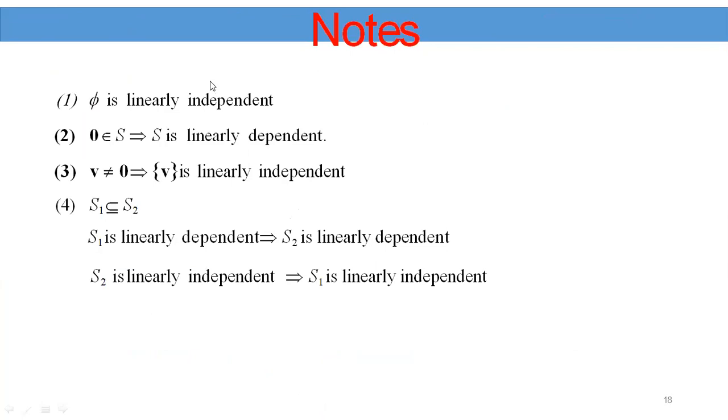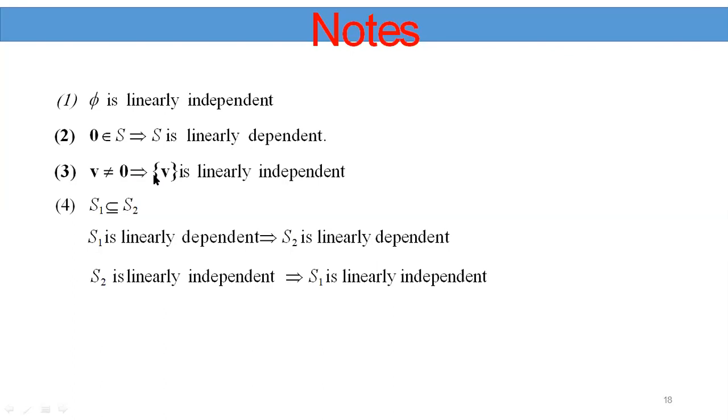Some important notes to remember regarding linearly dependent and linearly independent. The empty set phi is always linearly independent. If 0 belongs to S, that means the set of vectors contains the zero vector, therefore the set is linearly dependent. If the set S contains a zero vector, then it is linearly dependent because a non-zero constant can exist in the combination.